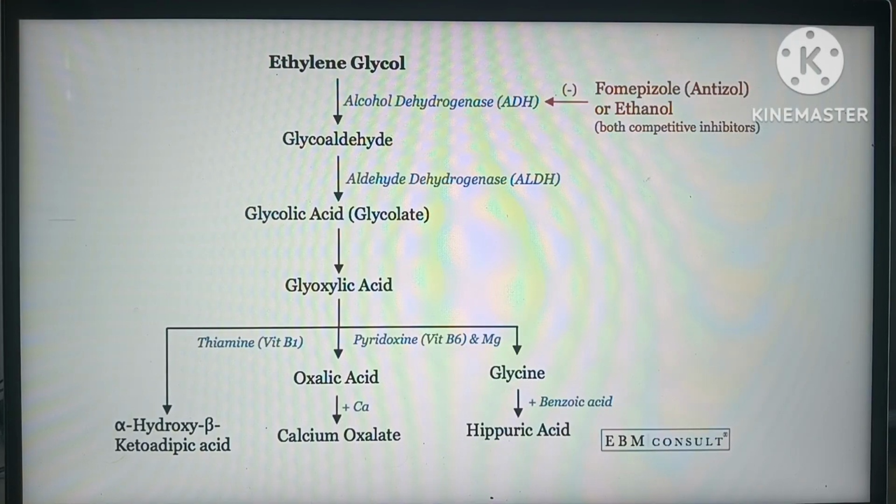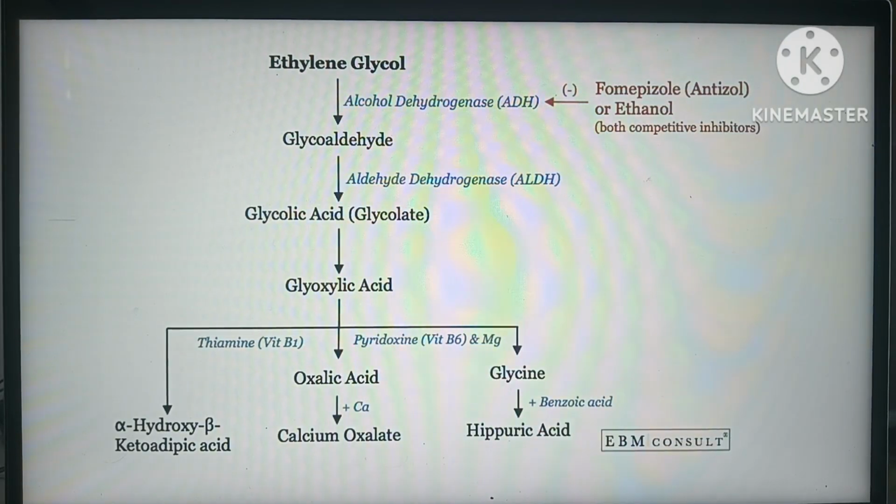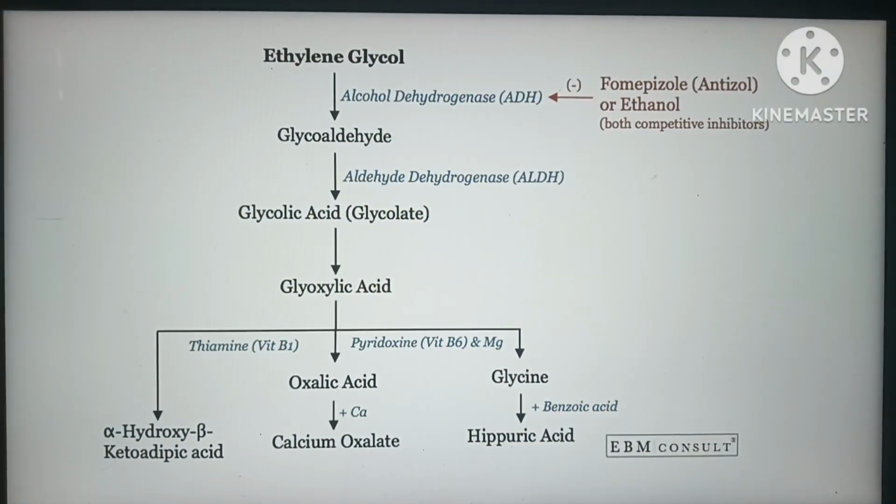So thiamine, pyridoxine, fomepizole, and ethanol, everything prevents the formation of oxalic acid. So which is the most dangerous metabolite in ethylene glycol poisoning?